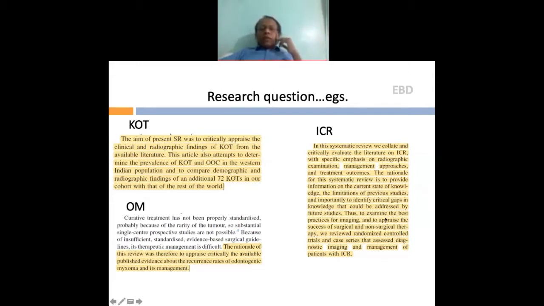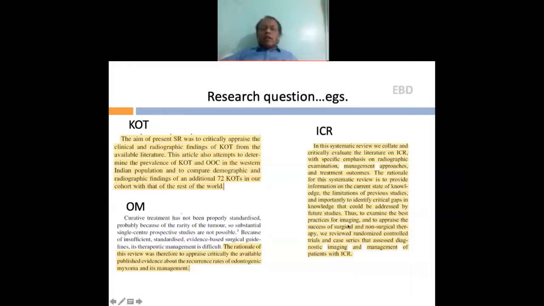To examine the best practices for imaging, here also we did imaging, and to appraise the success of surgical and non-surgical therapy. We included both surgical and pharmacotherapy to compare the success rates. And of course, we included randomized control trials and case series that assess diagnostic imaging and management for idiopathic condylar resorption. What was our research question for odontogenic myxoma?